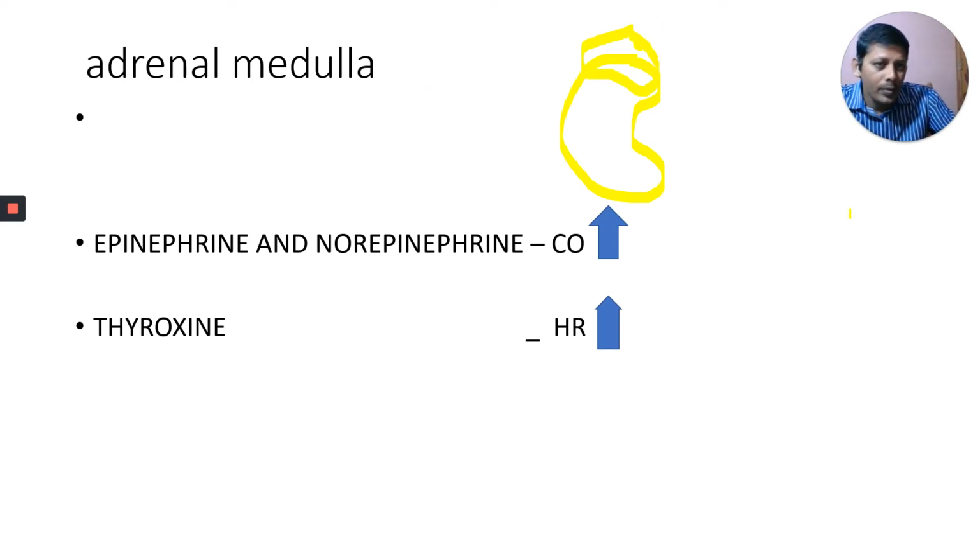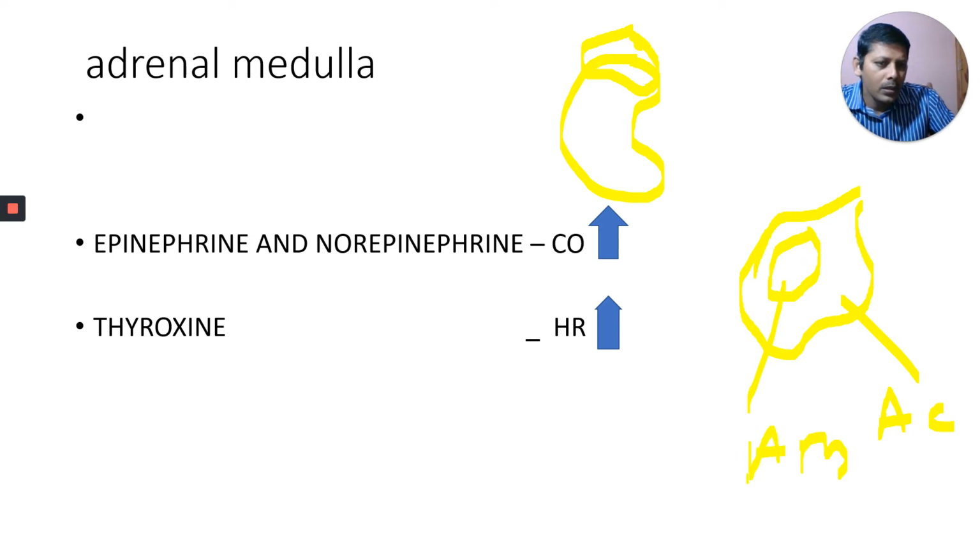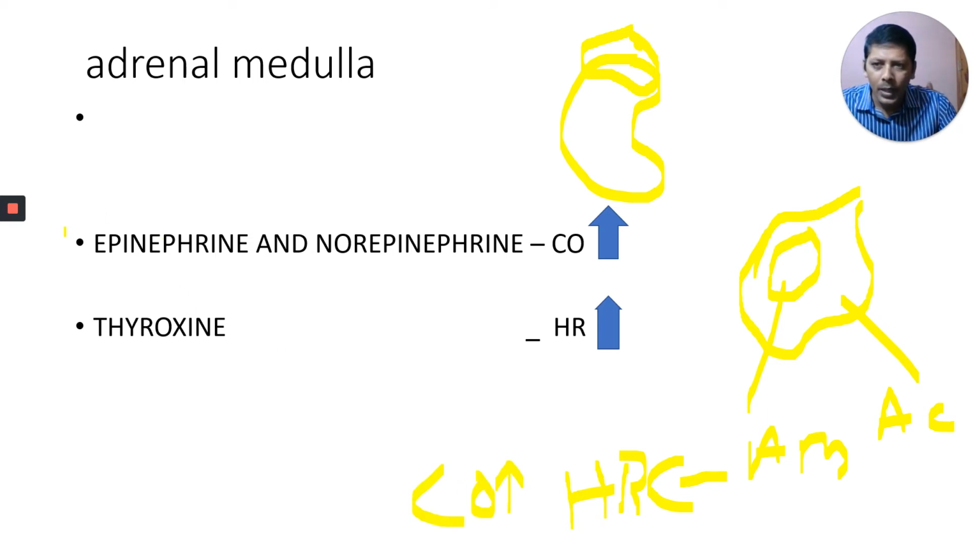If you take the adrenal gland, it has two parts. The outer part is called the adrenal cortex. The inner part is called the adrenal medulla. This adrenal medulla secretes two hormones, as you learned in first year also. When a person smokes tobacco, chews tobacco, or snorts it in the form of snuff, heart rate increases. Therefore, cardiac output also increases by epinephrine and norepinephrine, or adrenaline and noradrenaline hormones.